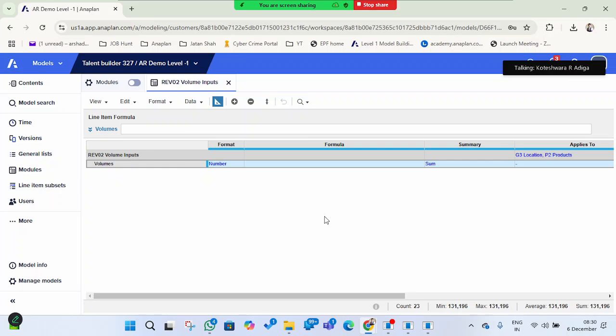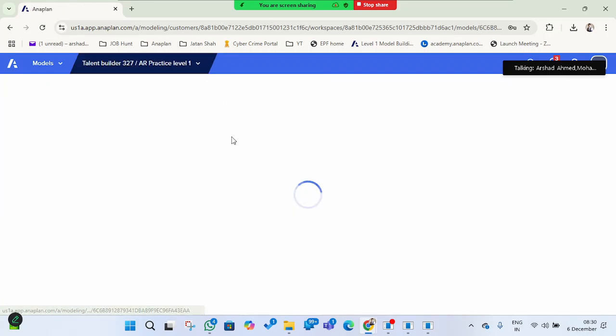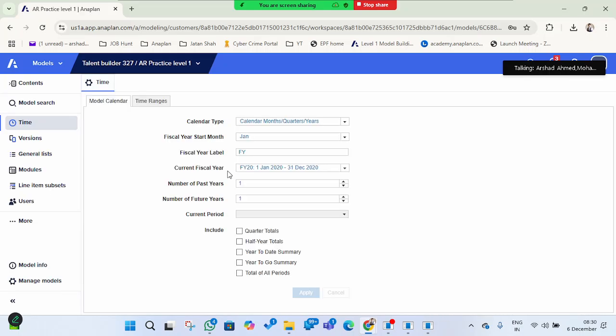So we have seen everything here. Today we have discussed modules, line items, grid views, and we have uploaded the data into the list. So we have completed the part of list creation. Today we have discussed all these things. Any doubts, any questions, queries you have on what we have discussed in today's session?